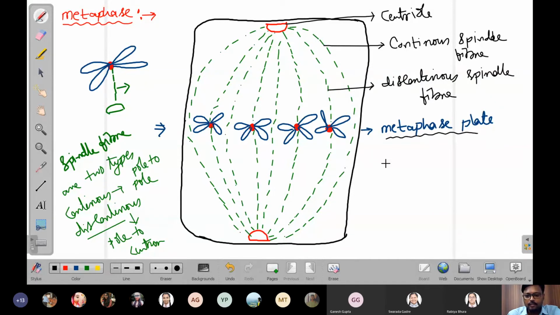We all know the centromere is composed of kinetochores. This is the kinetochore, this is the chromatid, and this is the centromere.